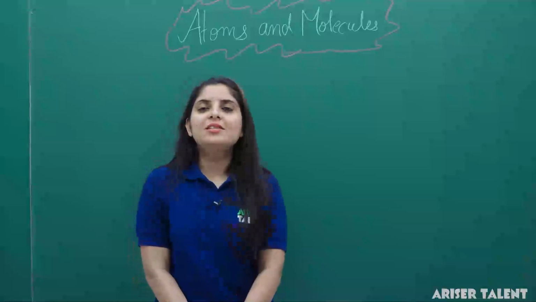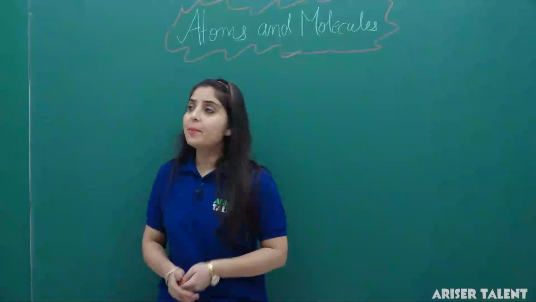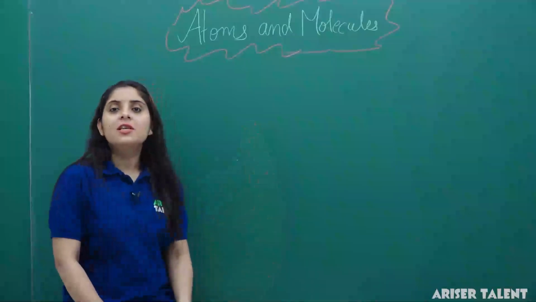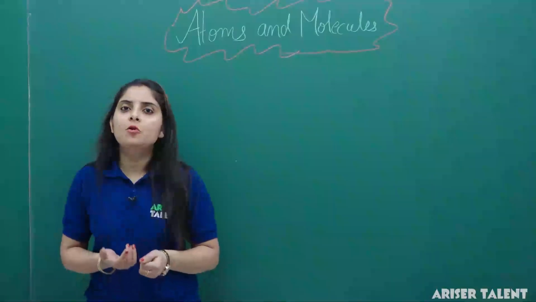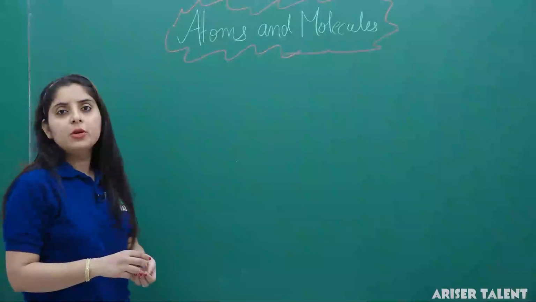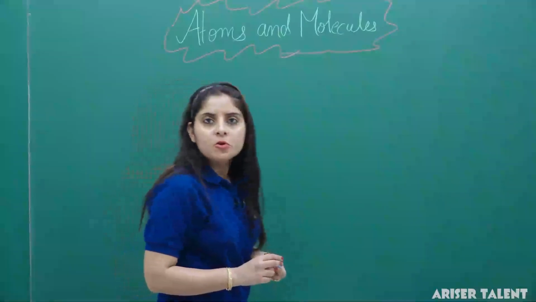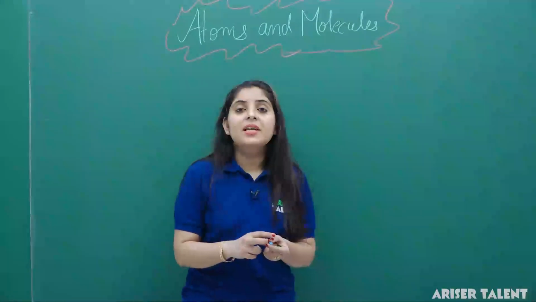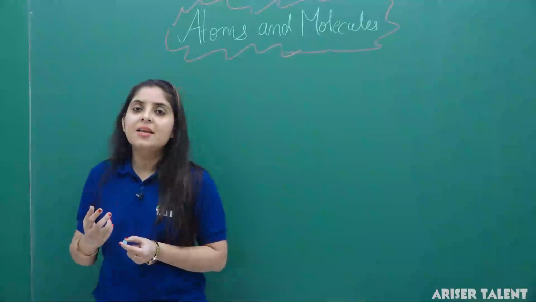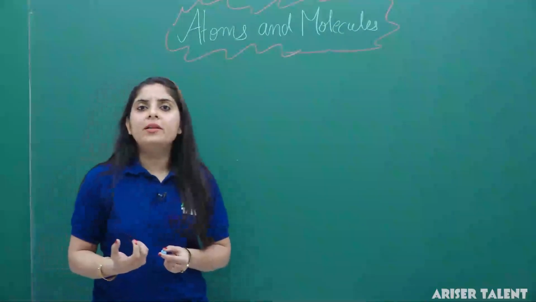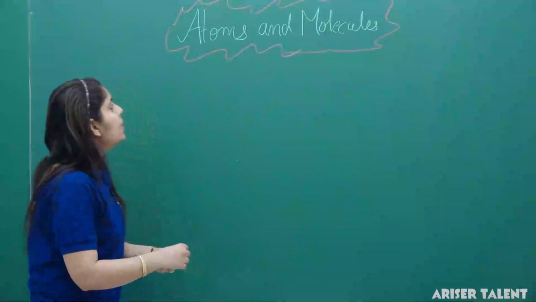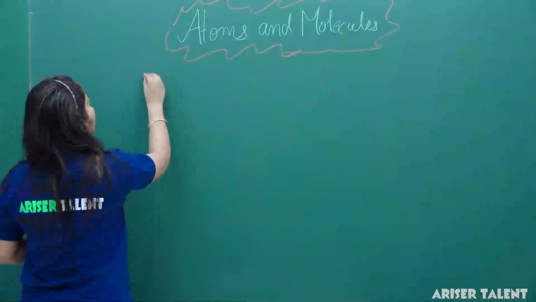Good morning, students. So here in the third chapter of our chemistry, that is atoms and molecules, we are on the discussion of our next topic, that is laws of chemical combination. So today we are going to discuss the laws of chemical combination. Here basically we have two laws regarding this, and Dalton's atomic theory, the Dalton who propounded the theory for atomic structure.